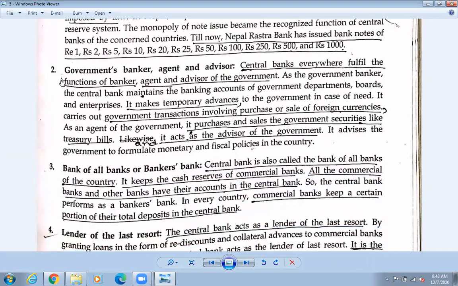Okay, so the next one, number 2, is government's banker, agent and advisor. So it is known as the government's bank. That means if any government transaction is to be done, as I told you just before, for example a general voucher, who does a general voucher? It is done in a government office. If you go to a municipality, the municipality makes a general voucher. If you go to any other place, like a school, is it a government office?